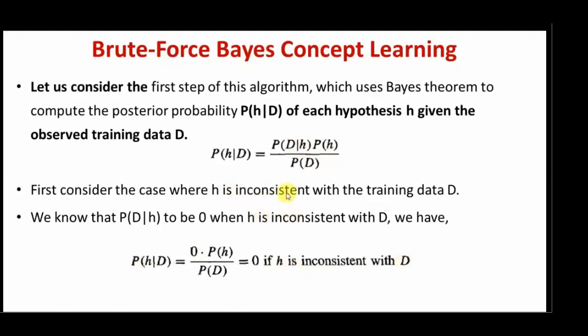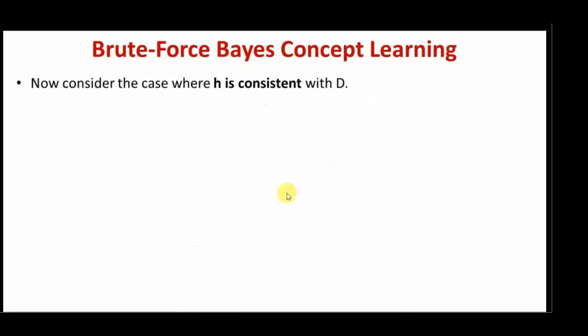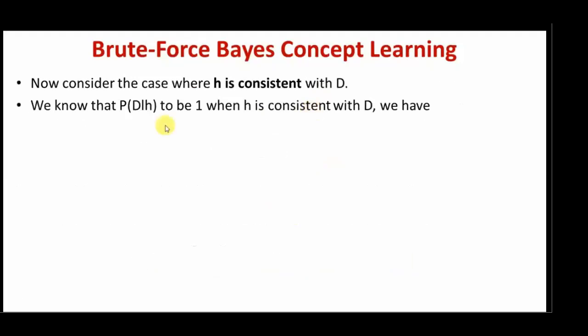So, we will consider that here. If H is consistent with the training examples D, the probability of D given H is 1 whenever H is consistent. So, we will put those values into the Bayes theorem. Probability of D given H is 1. Probability of H is equivalent to 1 divided by cardinality of H here.